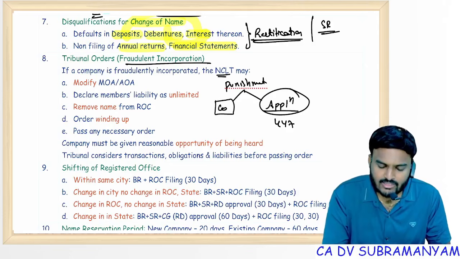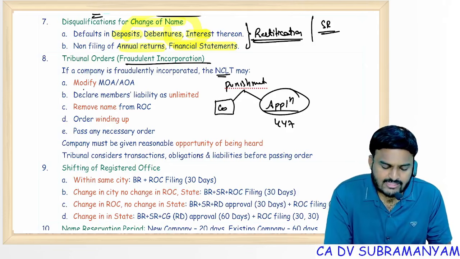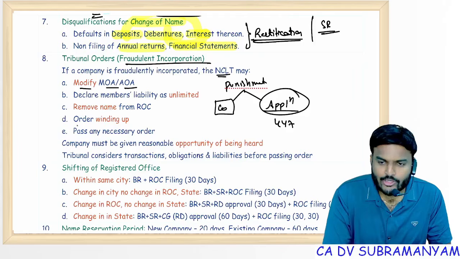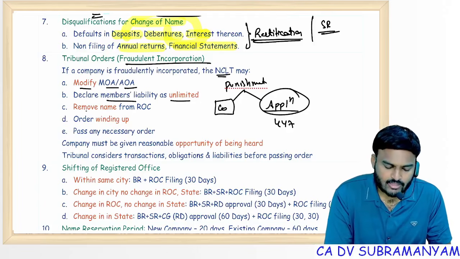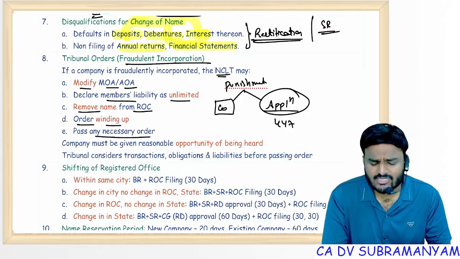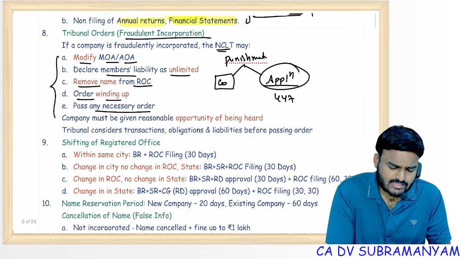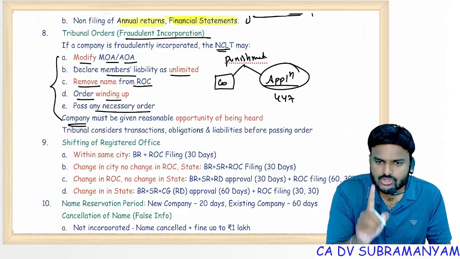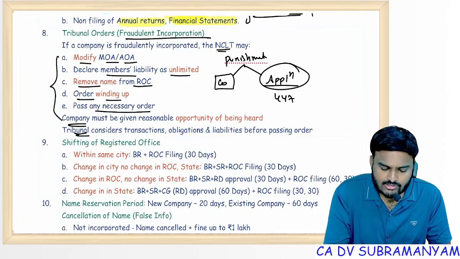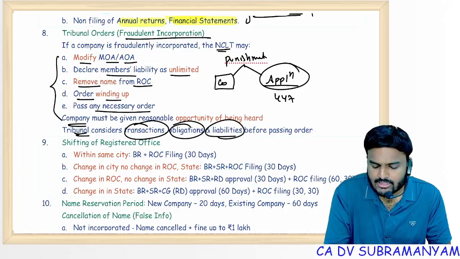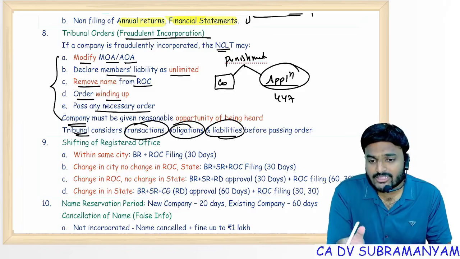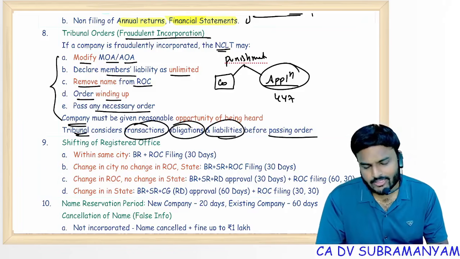For the company, the punishment is that NCLT may order for alteration of MOA, AOA. NCLT may order for declaring members' liability as unlimited, simply lifting of corporate veil, removal of name from the register, order for winding up, pass any such necessary orders. But before passing any order, NCLT will give an opportunity of being heard to the company. The Tribunal also considers the transactions, obligations, liabilities incurred by the company during that period before passing the order.